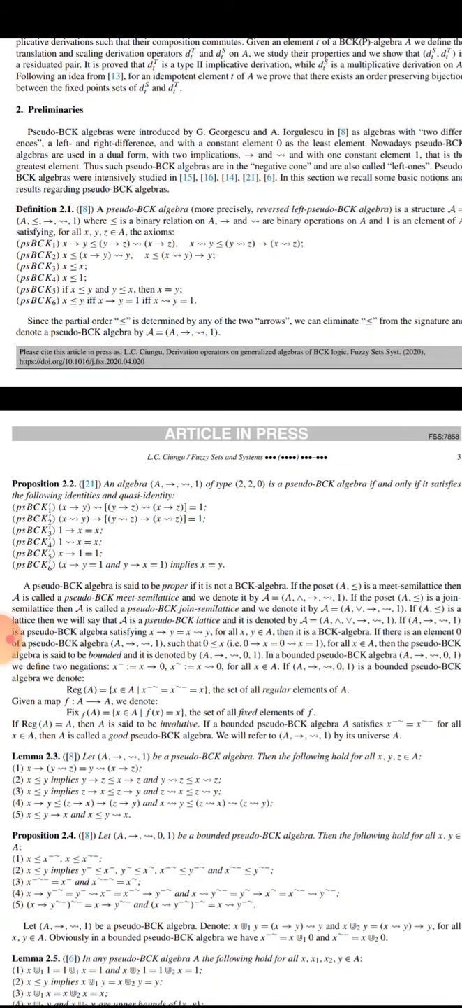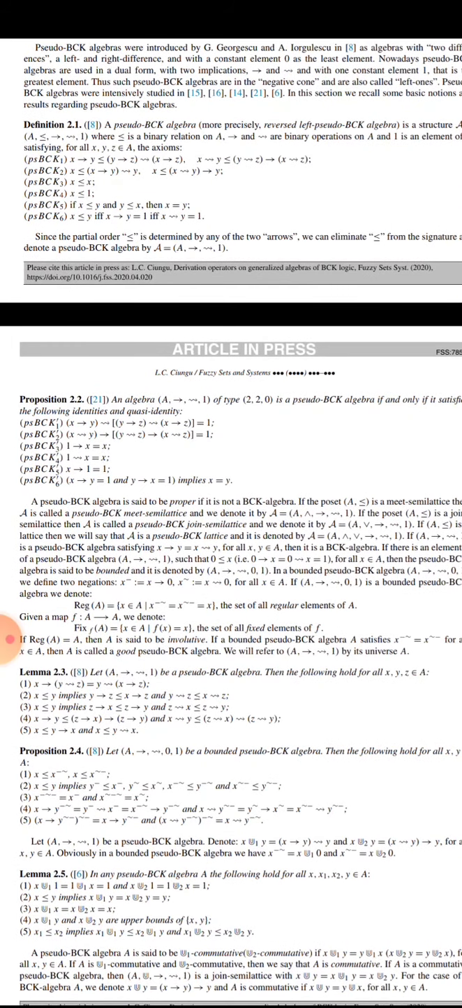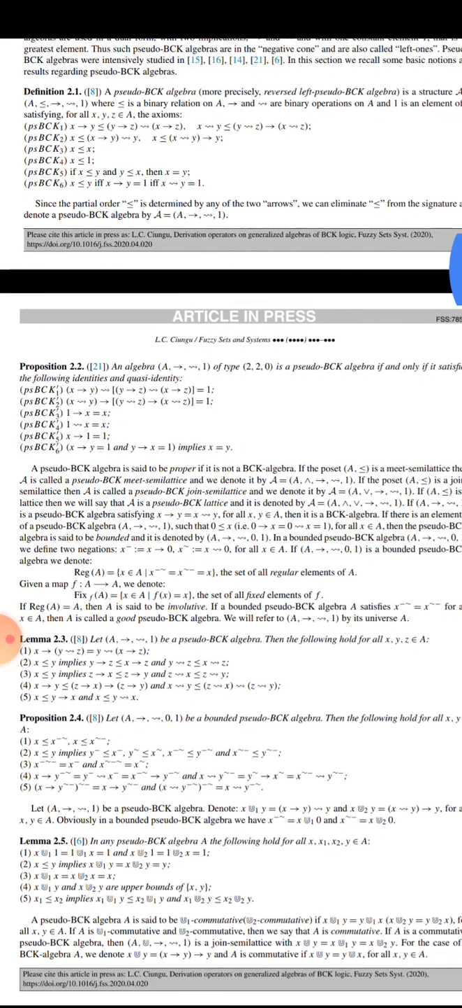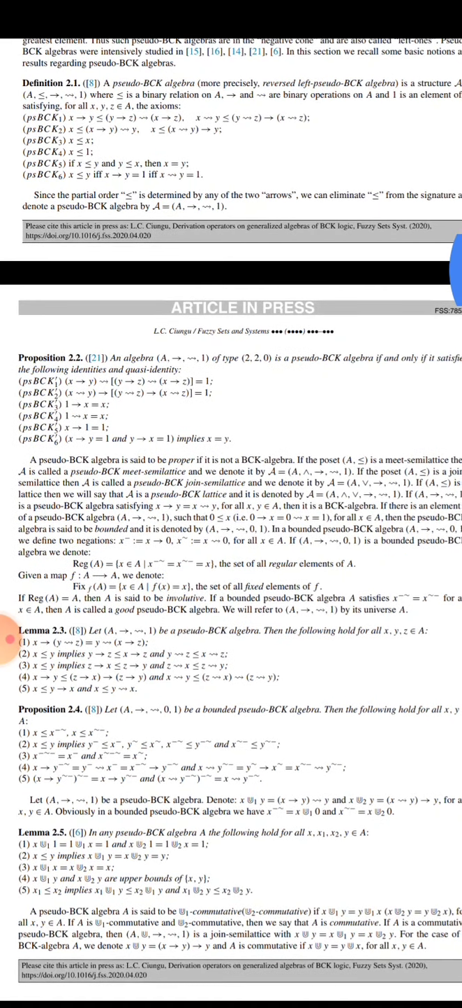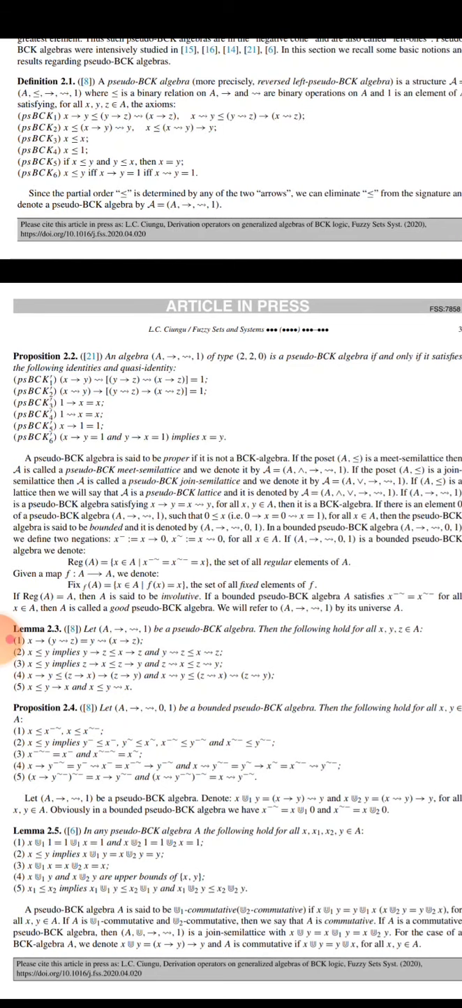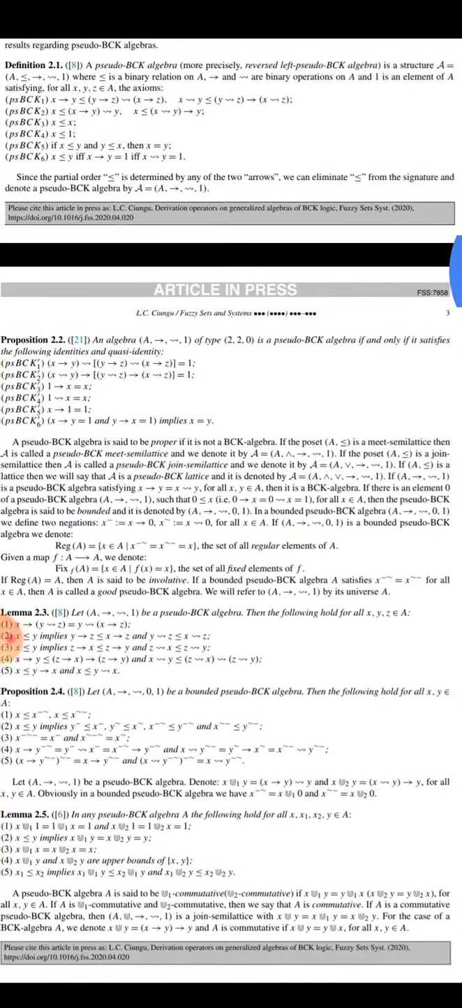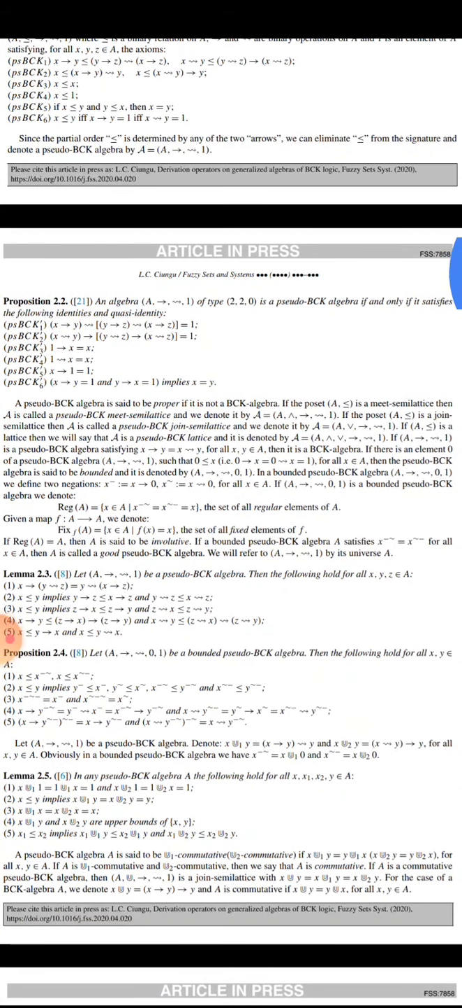Fifth, if x ≤ y and y ≤ x, then x = y. Sixth, x ≤ y if and only if x → y = 1, if and only if x ⇝ y = 1. Since the partial order ≤ is determined by either of the two arrows, we can eliminate ≤ from the signature and denote a pseudo-BCK algebra by this notation. We can remove this sign from the definition.